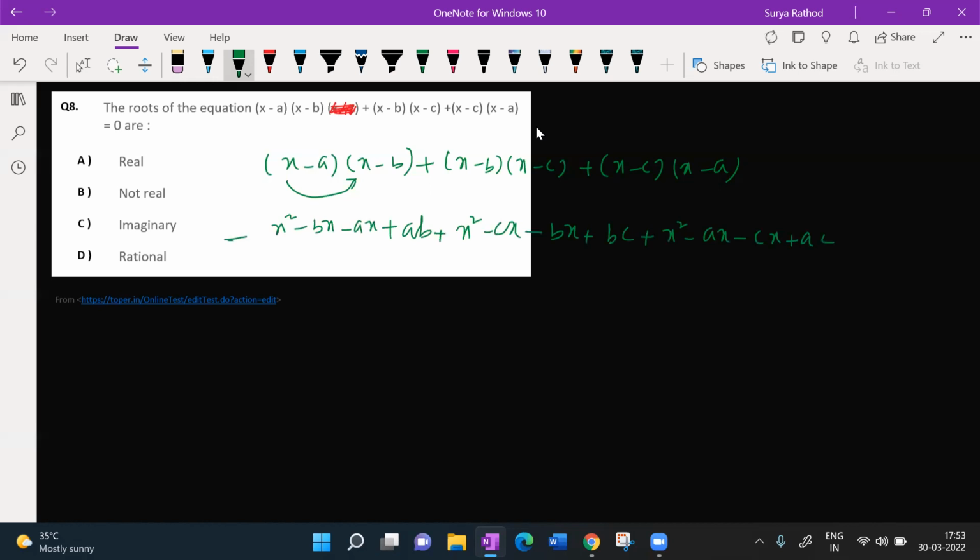Now look at this. How many times x square do we have here? 3 times x square. Look at this here. 1, 2, 3. So 3 times x square. Now how many ab's do I have here?